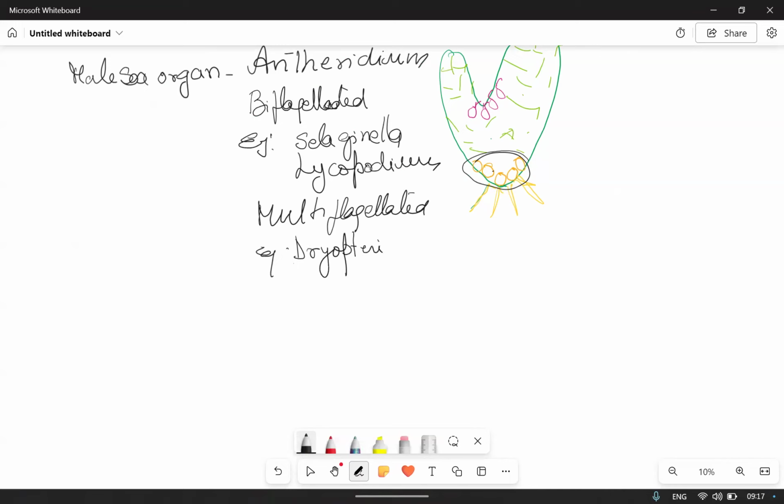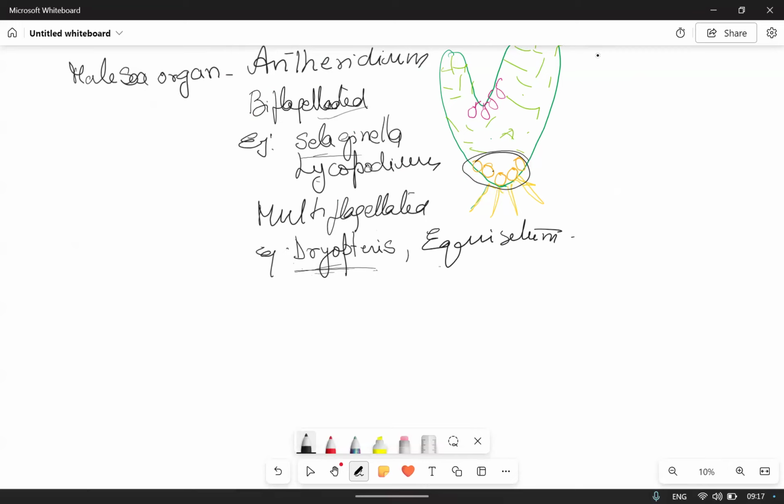All these examples are mentioned in our NCERT. Dryopteris also, Equisetum. In the class Pteropsida, Dryopteris is there. So, antheridium, the male sex organ, has biflagellate antherozoids in Selaginella and Lycopodium, and multiflagellated in the case of Dryopteris and Equisetum.